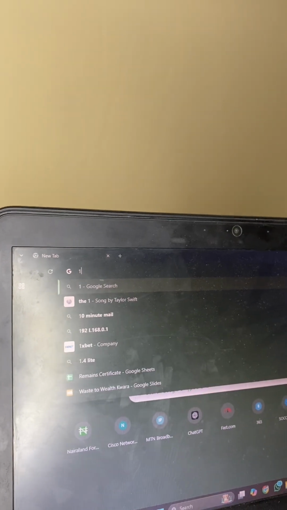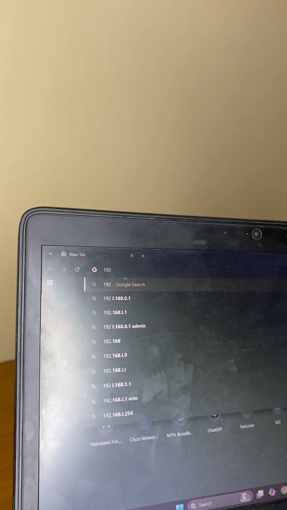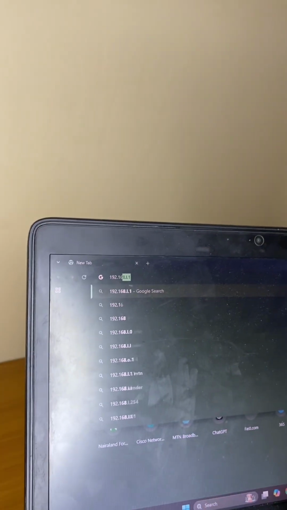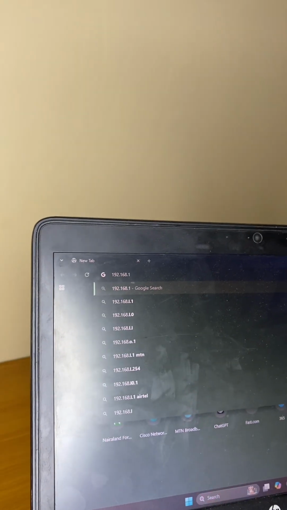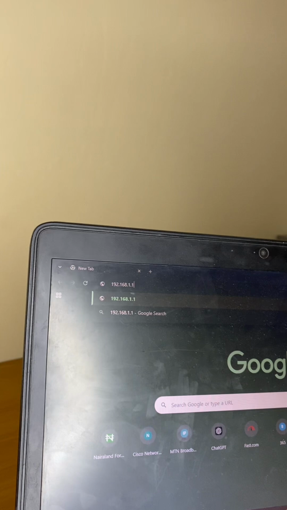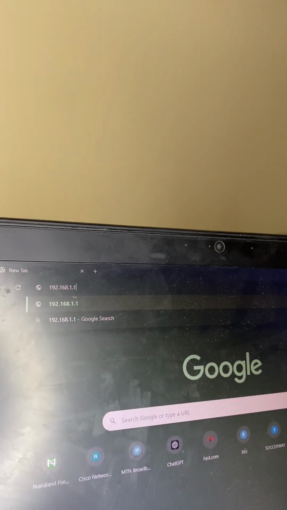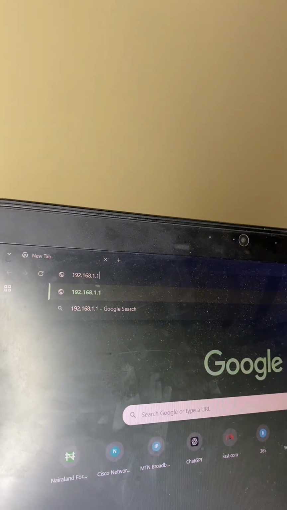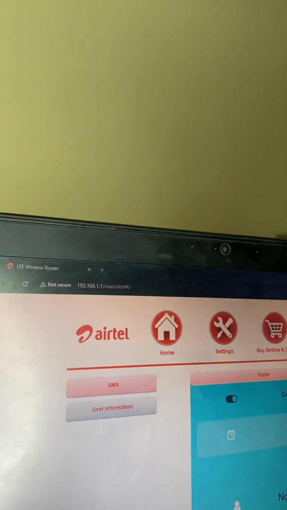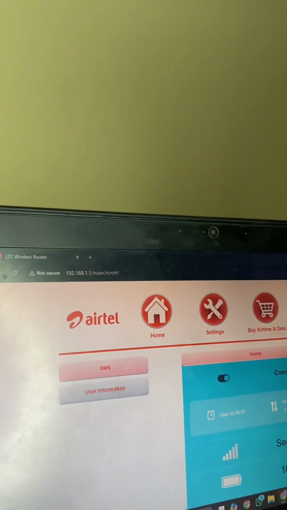One nine two dot 168.1.1. So that's the address if you want to access your Airtel router. You click on enter, and it shows you this.